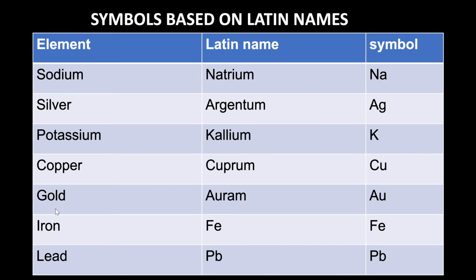Now coming to the next element, gold, the Latin name is aurum, and we take the first 2 letters Au. The next element is iron, which is represented by the letters Fe. The Latin name of this is ferrum. Next element is lead, which is represented by the letters Pb, which is called plumbum.